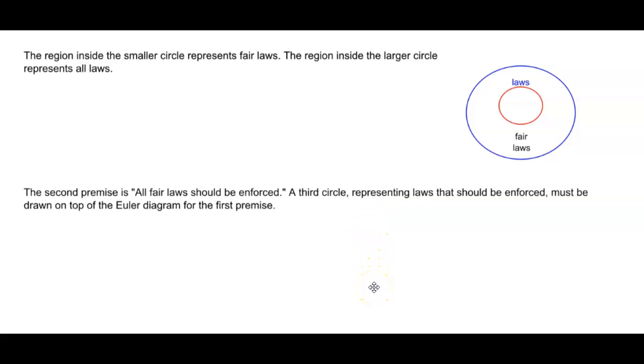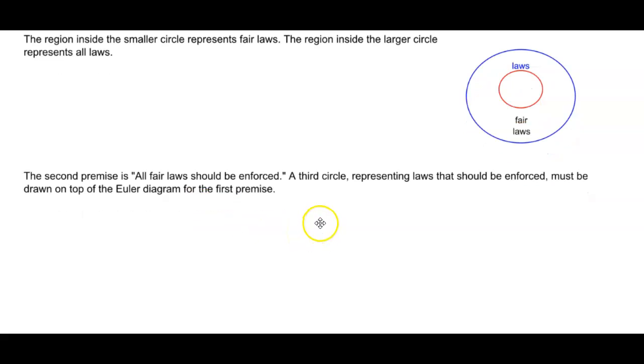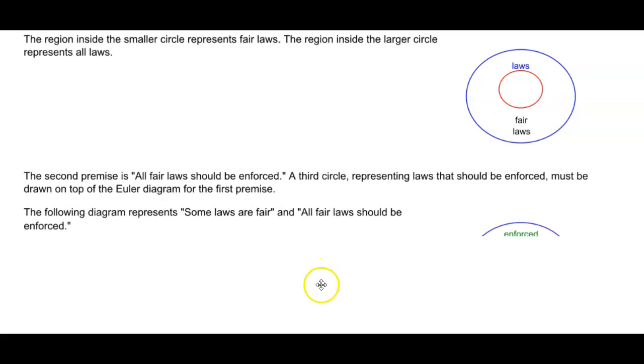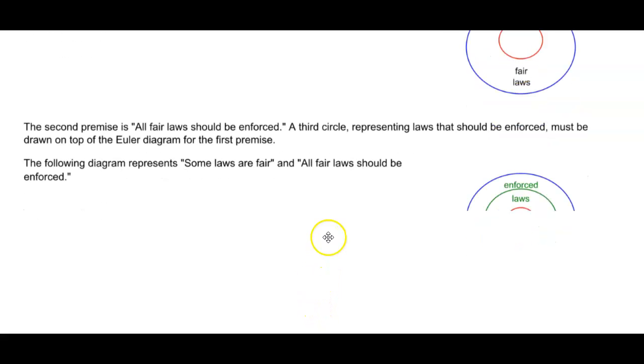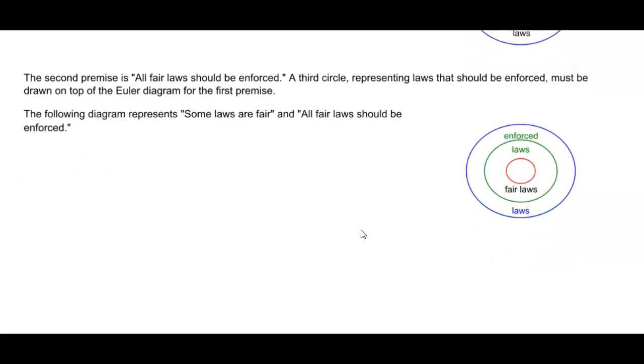The second premise is all fair laws should be enforced. Now, the third circle representing the laws that should be enforced must be drawn on top of the Euler diagram for the first premise. Therefore, the following diagram then represents that some laws are fair and all fair laws should be enforced.